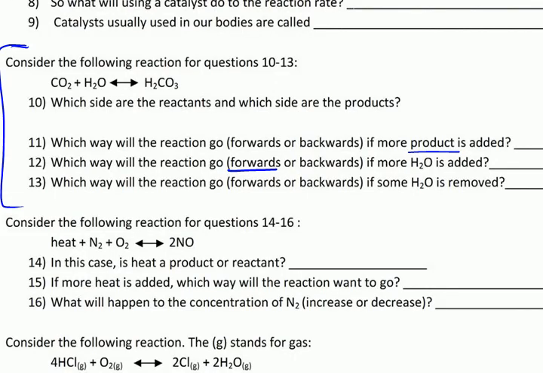So back to the example, if we remove H2O, then that's going to force the reaction backwards, because H2CO3 is going to continue to break apart into CO2 and H2O, and it's going to do that much faster than CO2 and water going back towards H2CO3, because you've removed some of that water. Okay, so you can think of it as kind of like there's a gap there now. You've removed H2O, you've created a gap, and that's just going to force more product to move backwards into the reactant side.